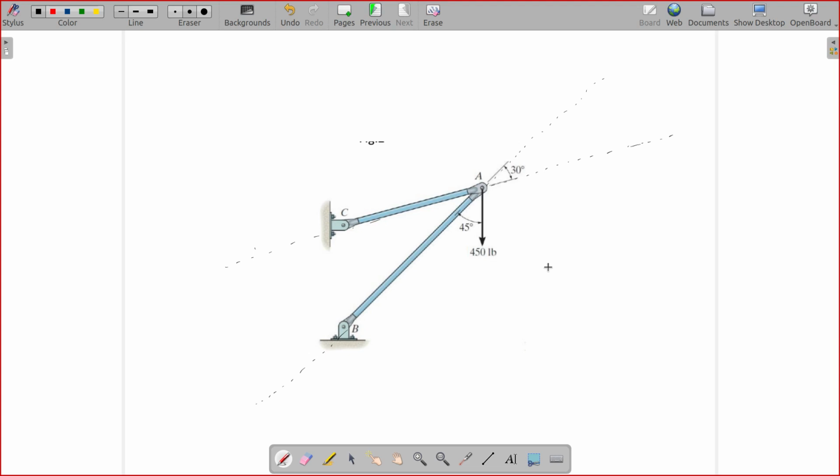So what you can do is simply guess, randomly guess, if it's tension or compression. Do the calculation, and once you get a negative value for some member force, you state that your guessed assumption was wrong, and you correct it. That is the procedure.